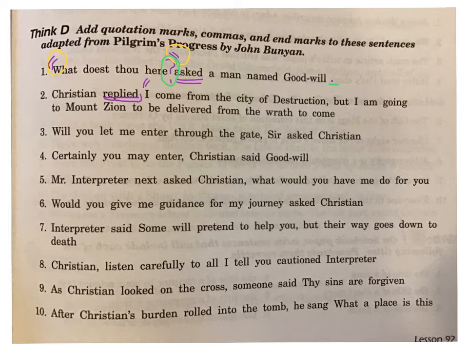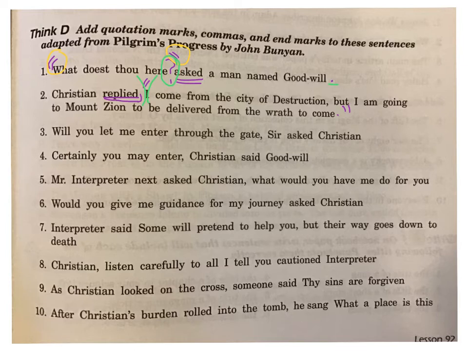I need to be careful that my quotation marks are actually located after the comma, but before this letter I. Okay? And then I need to go to the very end of my sentence and put my period and end quotes. Notice that the ending mark goes inside the quotes if the quote was the last part of the sentence.